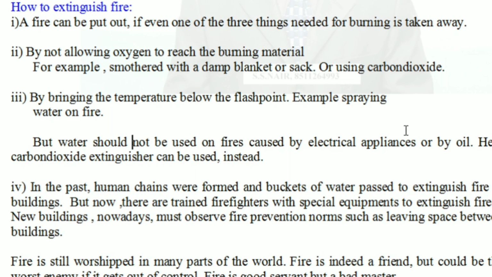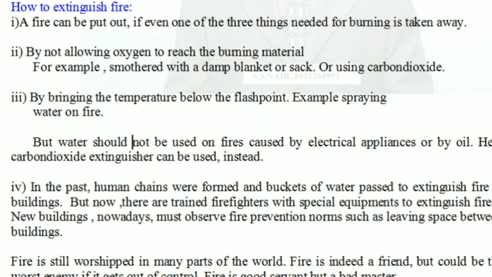Construction agencies have to follow these norms or they don't get a license.